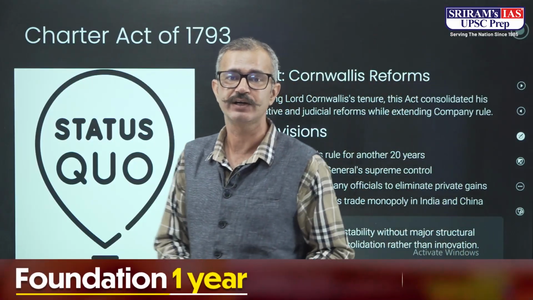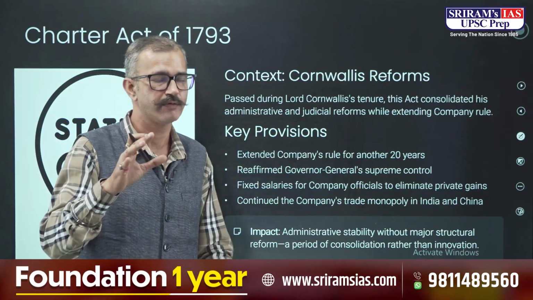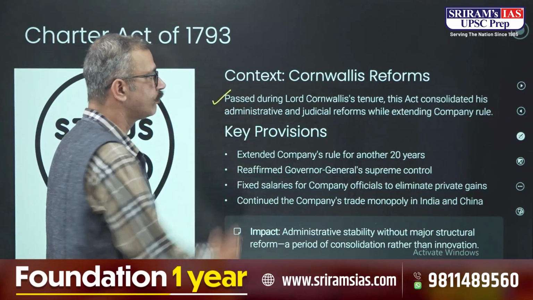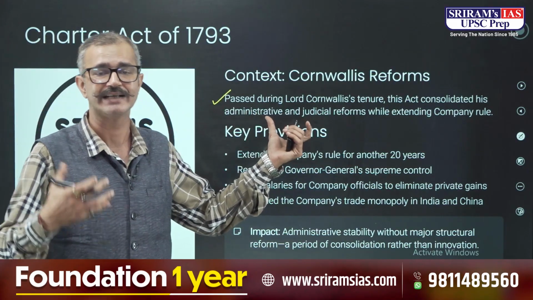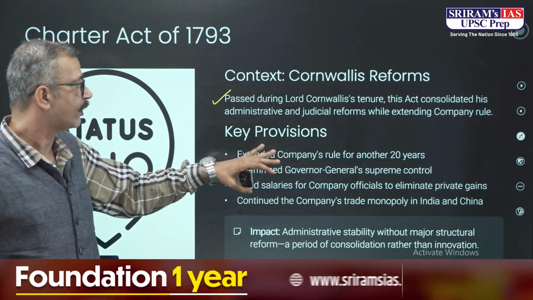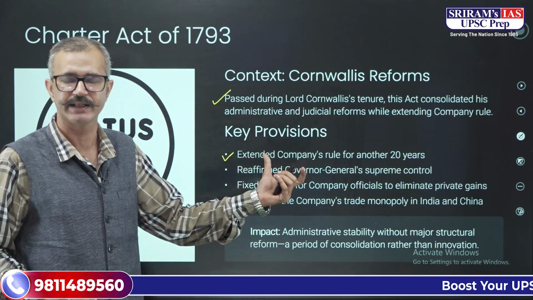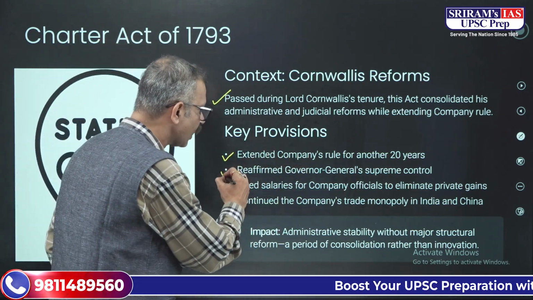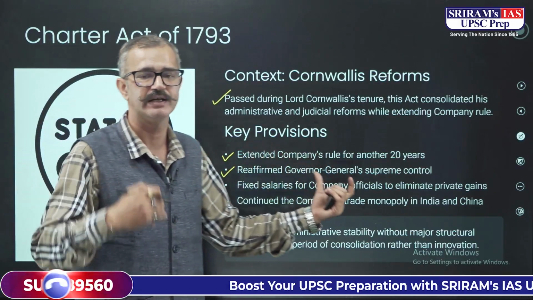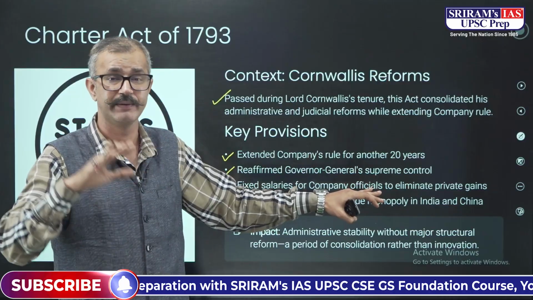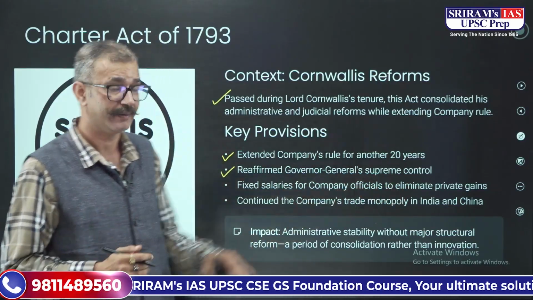The first Charter Act is 1793, and it was passed when Lord Cornwallis was Governor General. Now, when we talk about the key provisions, the company's rule was extended for another 20 years. Along with this, it reaffirmed the Governor General's supremacy over the Bengal, Madras and Bombay presidencies.